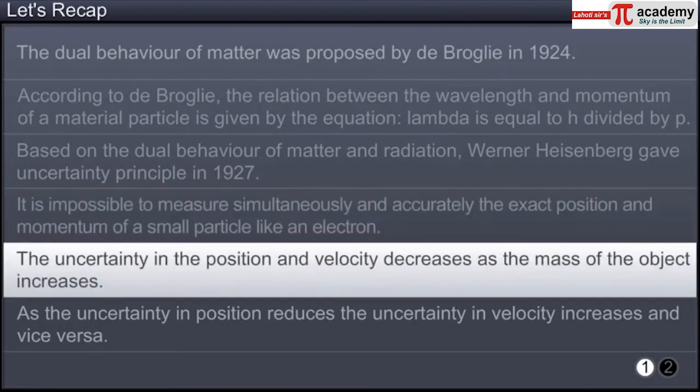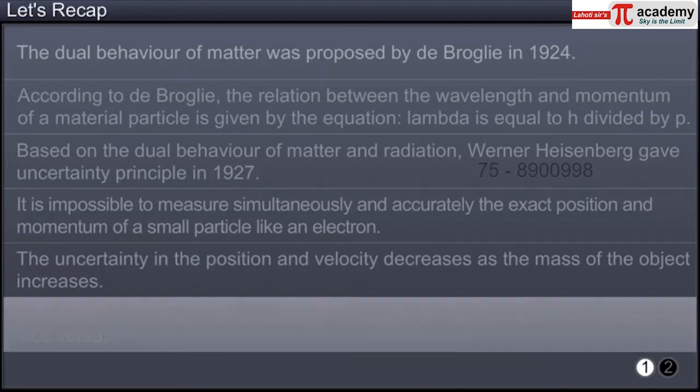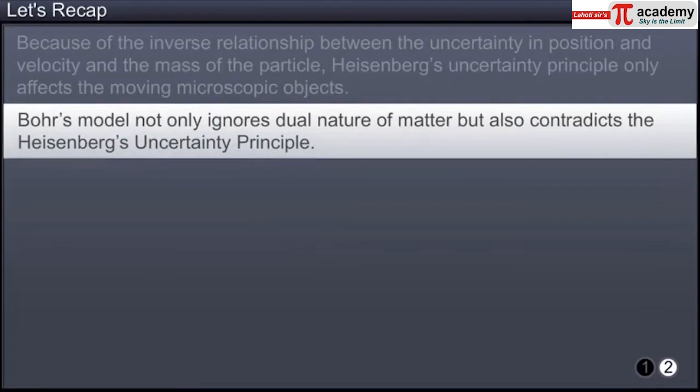The uncertainty in the position and velocity decreases as the mass of the object increases. As the uncertainty in position reduces, the uncertainty in velocity increases, and vice versa. Because of the inverse relationship between the uncertainty in position and velocity and the mass of the particle, Heisenberg's uncertainty principle only affects the moving microscopic objects. Bohr's model not only ignores dual nature of matter, but also contradicts the Heisenberg's uncertainty principle.